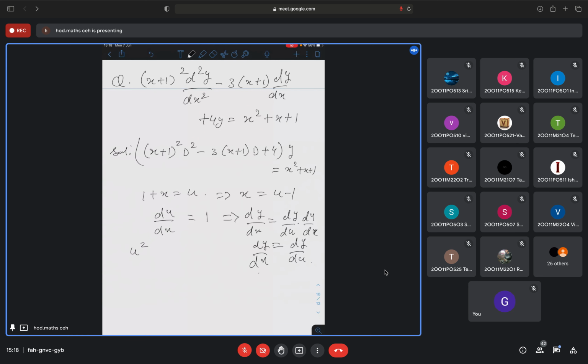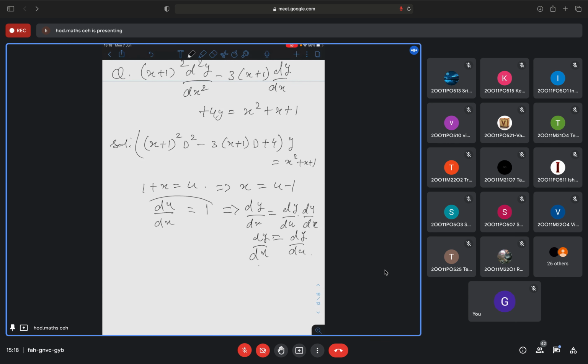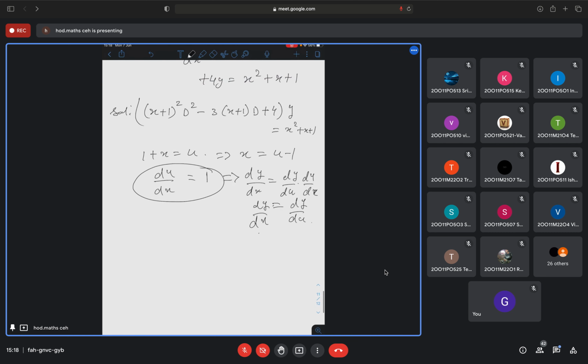Similarly, d square y by dx square will be equal to what? This is in the D operator square form. Since I have a constant here, d square y by dx square will be d square y by du square. Similarly, this is nothing but u square. I will have u square d square y by du square minus 3u dy by du.